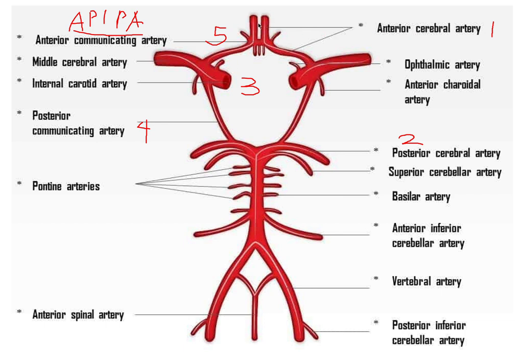The two anterior cerebral arteries, the two posterior cerebral arteries, in the middle, the internal carotid arteries, the posterior communicating arteries, and finally, the anterior communicating artery. APIPA.